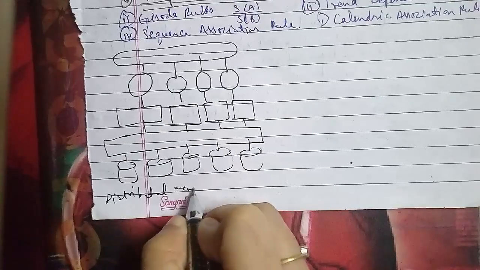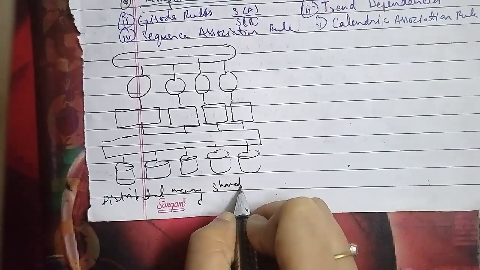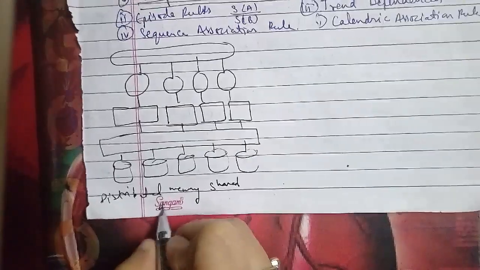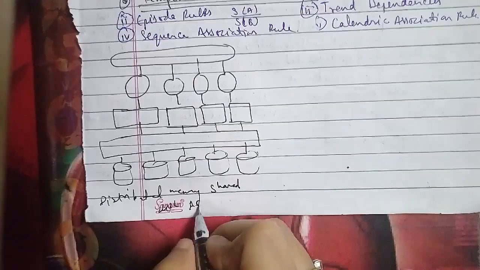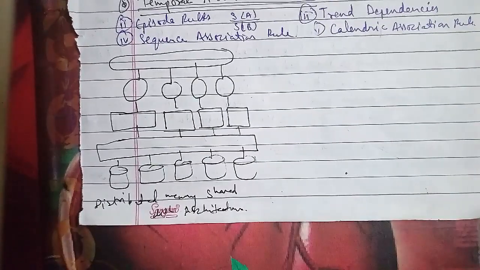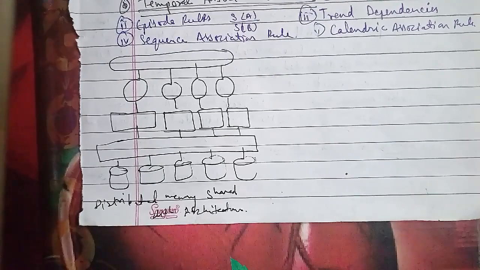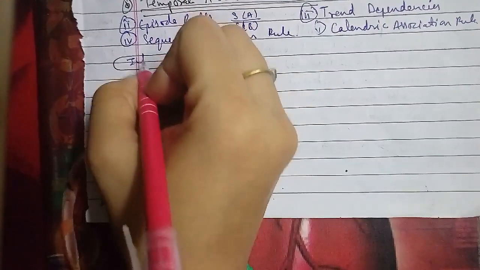And then we have your global shared disk subsystem. Okay, so this is known as distributed memory shared disk architecture. You can write it down and you can even draw it, because this is important.